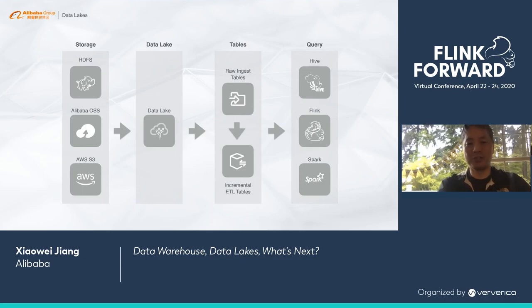Over the last couple of years, there has been great advancement in this direction from various data lake solutions. A data lake solution usually stores data in a cloud storage, such as S3 on AWS or OSS on Ali Cloud. A data lake solution can store raw ingested data, and on top of that, we can do incremental ETL and produce other tables. All such tables can be queried by query engines and serve downstream applications.